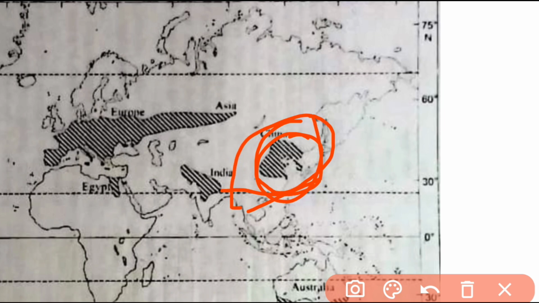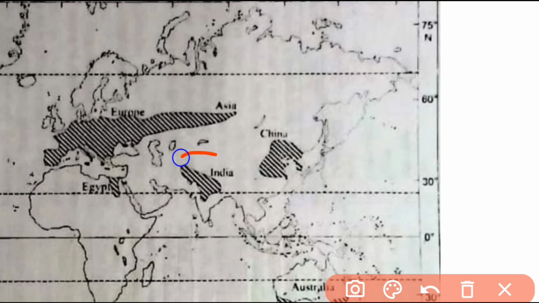So we should always keep in mind that whenever we are mapping China, most of the resources will map over here only, that is the southeast part of China. Now in India also, we can see the northern part of India has very good growth of wheat crops, like Uttar Pradesh, Haryana and Punjab. These are the chief states in India that produce more wheat.